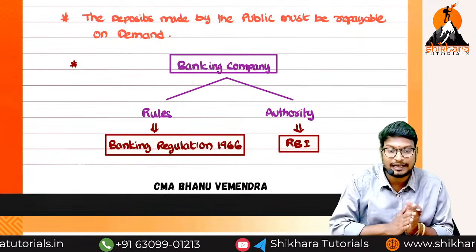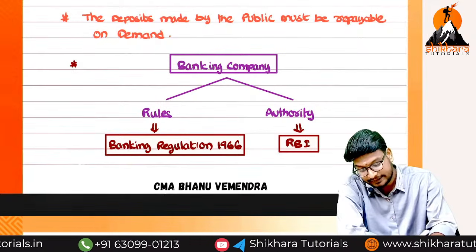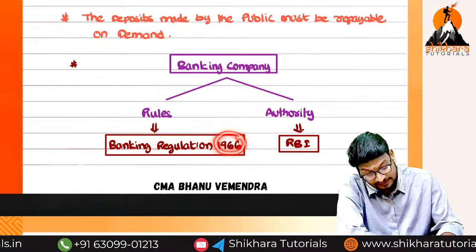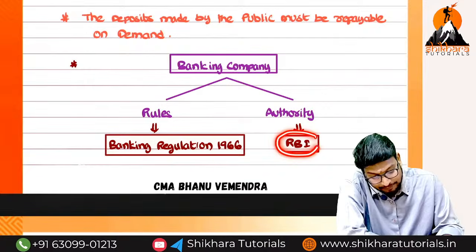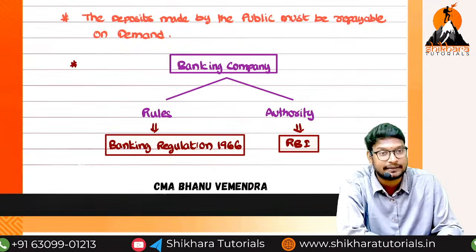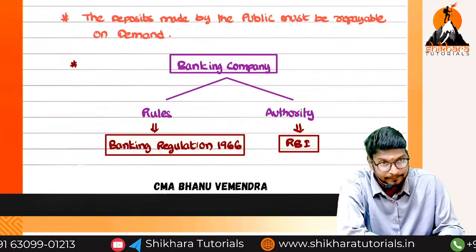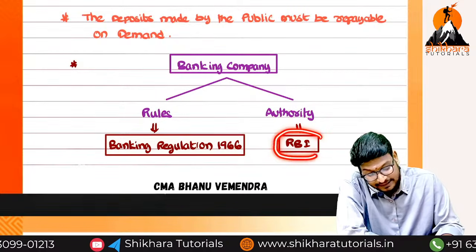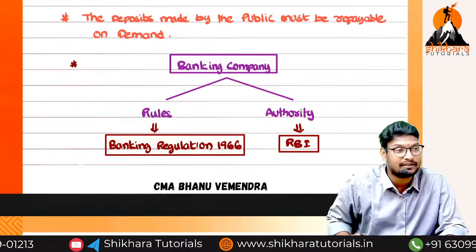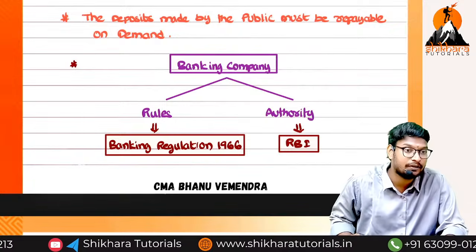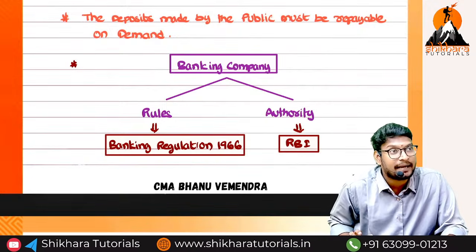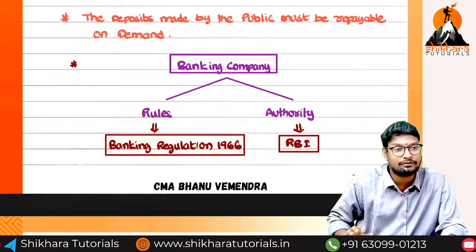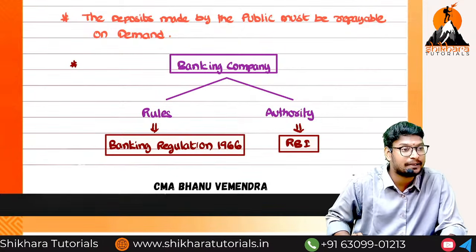So from the MCQ point of view once again: what is the act? 1966. And who is the authority? RBI. What is the full form of RBI? Reserve Bank of India. And the other name for RBI is lender of last resort. If anywhere, even the banks can take loans and advances from the Reserve Bank of India.